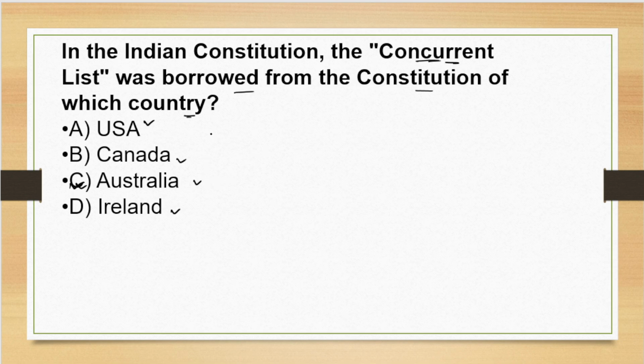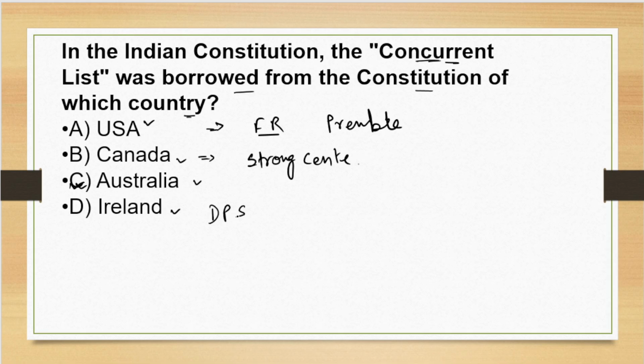From USA we have taken fundamental rights and the preamble. From Canada we have borrowed the concept of federation with a strong center. From Ireland we have taken DPSP. DPSP we have borrowed from Ireland. DPSP means Directive Principles of State Policy.